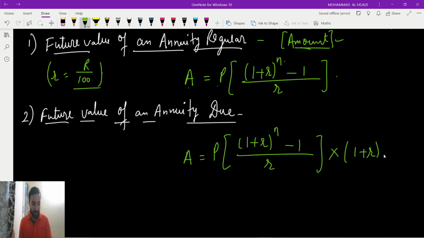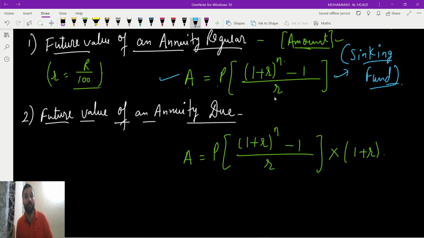Okay, and guys, one thing, if they say sinking fund, guys, this formula is the same for sinking fund. This is important, they will ask about sinking fund. I will tell you how we will get to know whether the question is of sinking fund or not. If it is sinking fund, it means the same formula, future value of annuity regular.